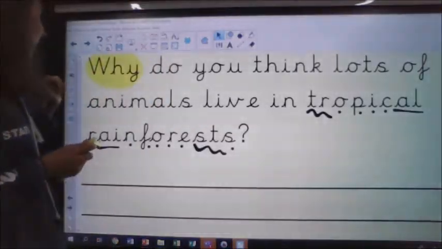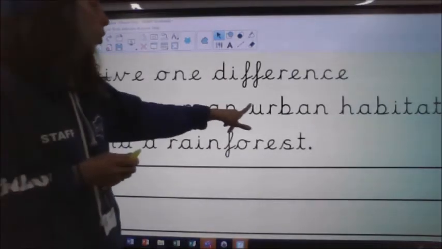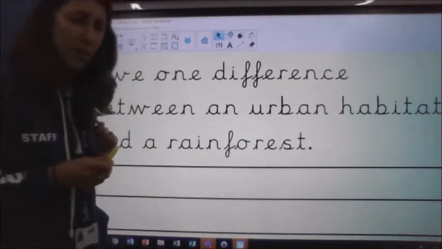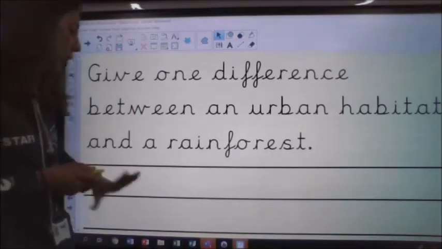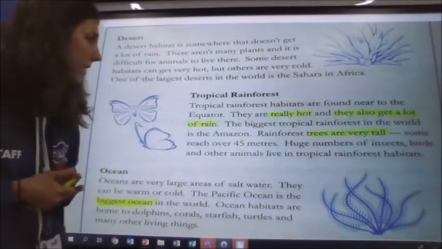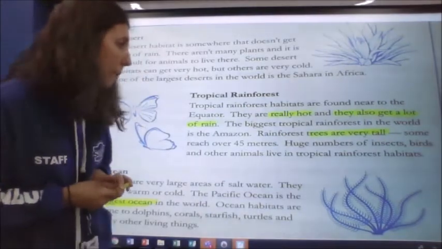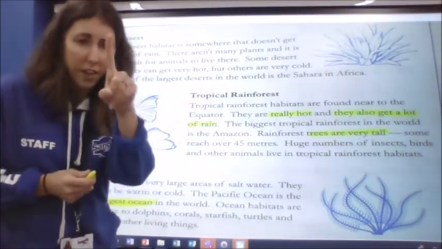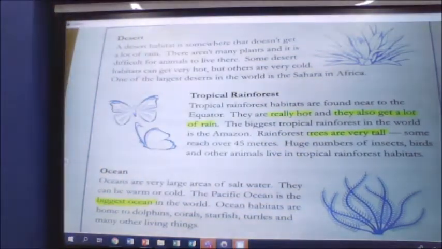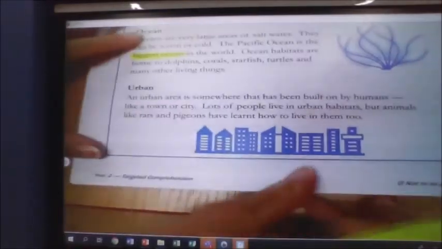So I think next one then. Give one difference between an urban habitat and a rainforest. Give one difference between an urban habitat and a rainforest. Well, I've just looked at rainforests, haven't I? So now I've looked at rainforests, I'm now going to look at urban habitats, and I'm going to choose one thing that is different about them. Okay, let's find the urban part then. The urban part is the last bit, isn't it?